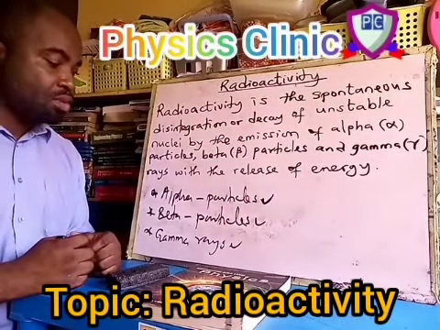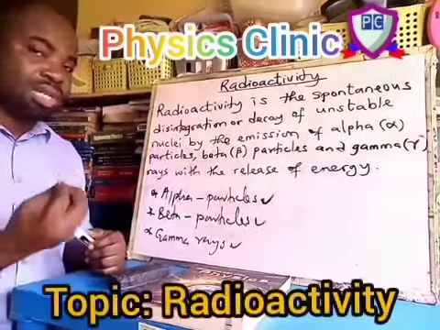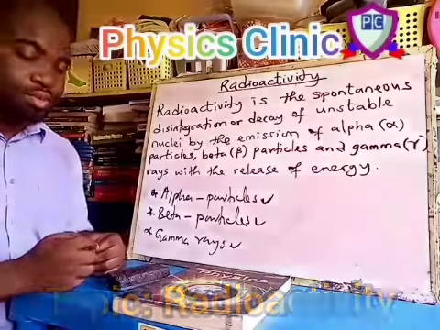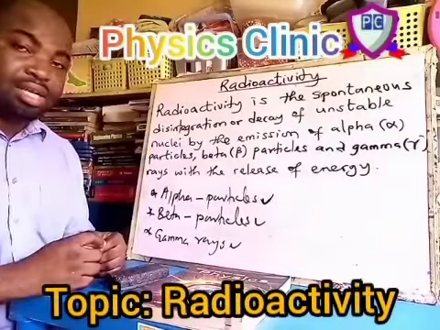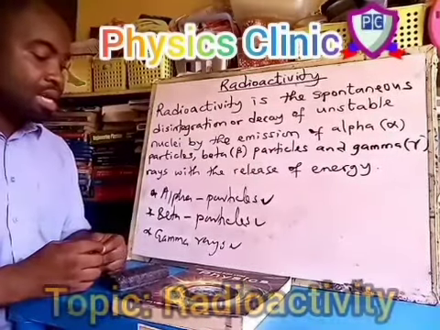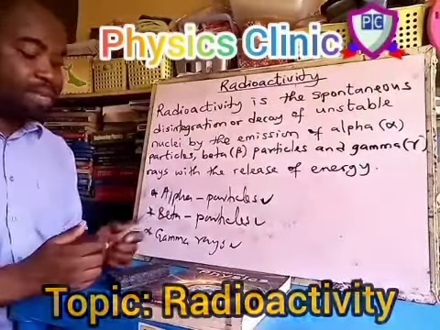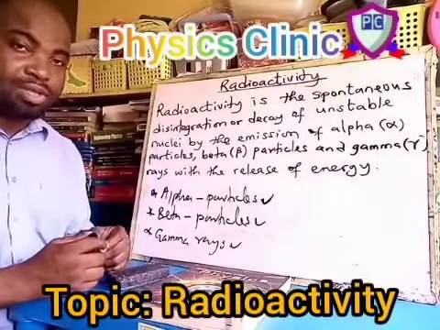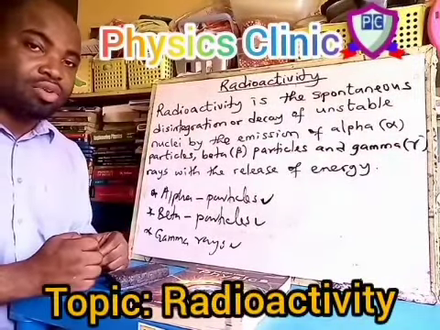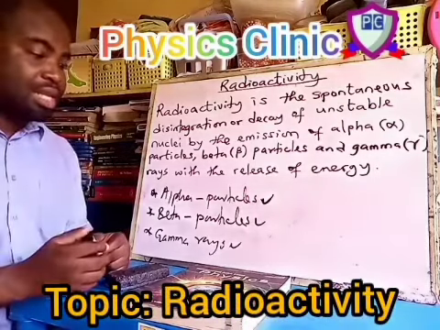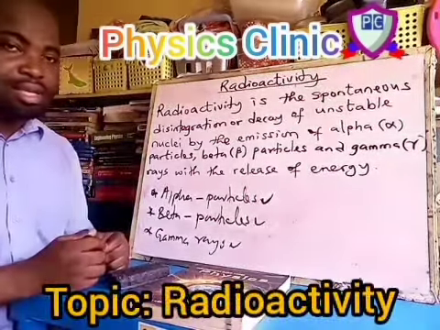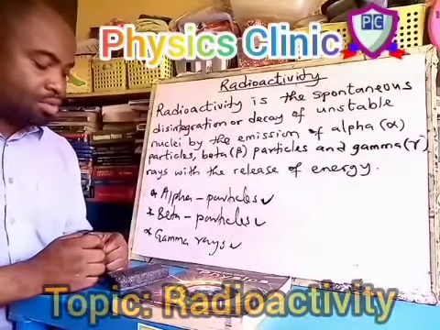For beta particles, they look much like fast-moving electrons. So we can refer to them as fast-moving electrons. Since they are electrons, they are negatively charged. They are more penetrating than the alpha particles, so they can pass through a piece of paper but can be stopped by aluminum plates. They have less ionization effect. They are strongly deflected in electric or magnetic field.